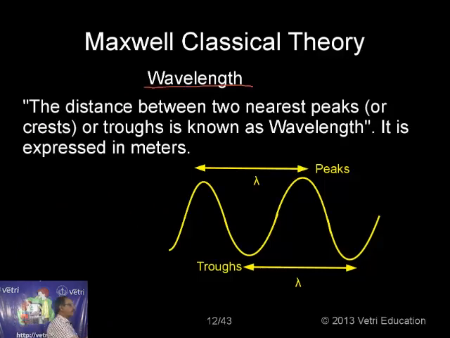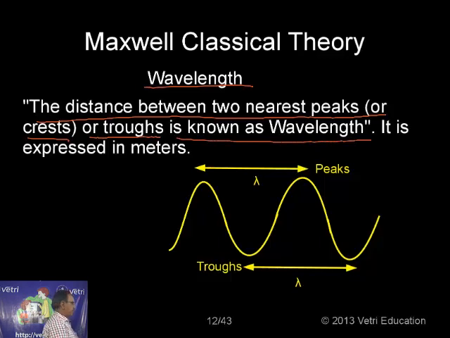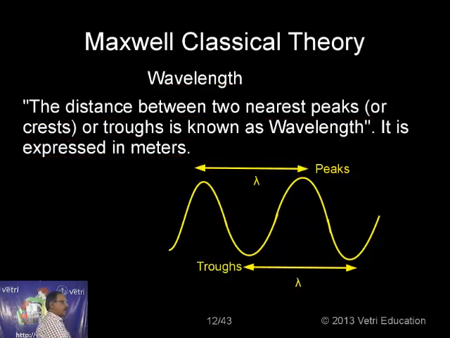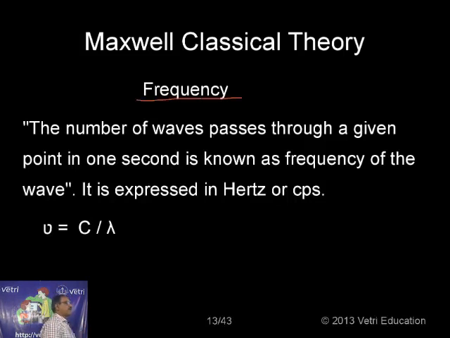What is wavelength? The distance between two nearest peaks or crests or troughs is known as wavelength. It is expressed in meters. Just see, this is the wavelength, the distance between two peaks, or crests, or troughs. Below, we can see this is nothing but the trough. The top one is the peak or crest, the bottom one the trough. This distance we call lambda, the wavelength. Okay, come to frequency, another characteristic property of an atom, that is, of matter.